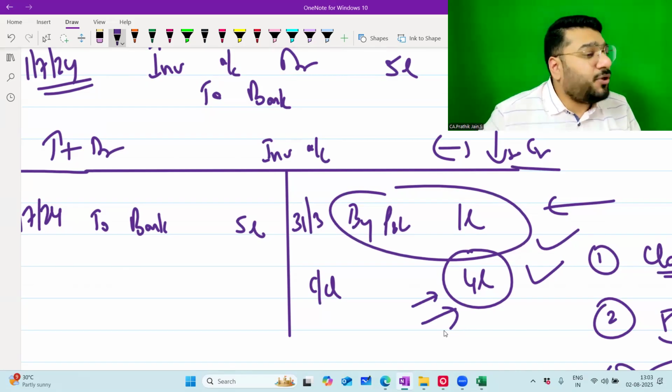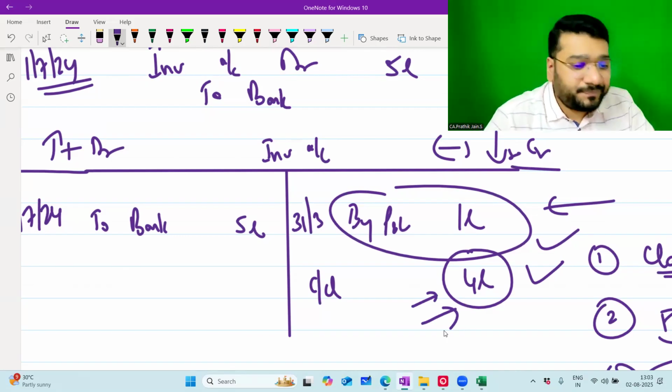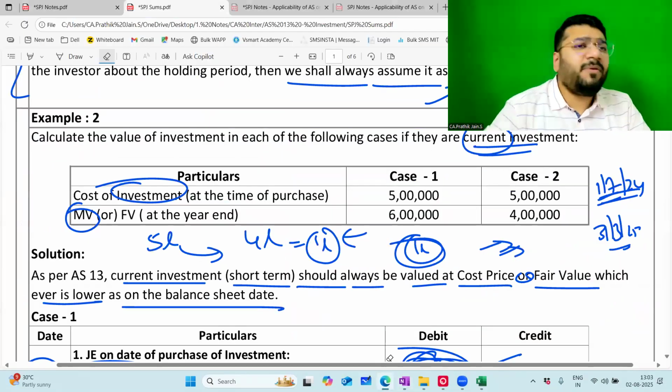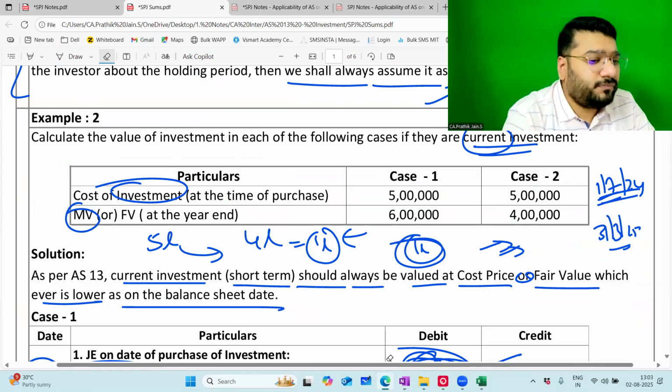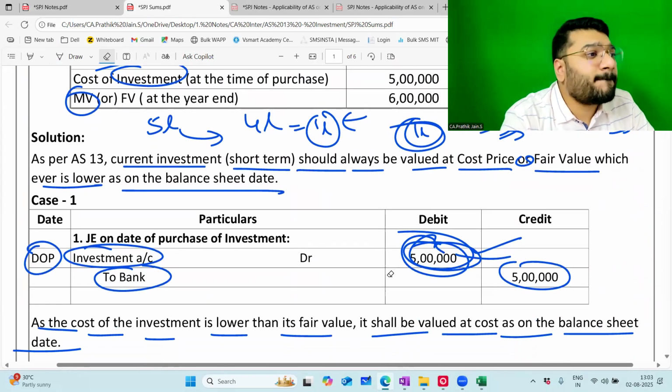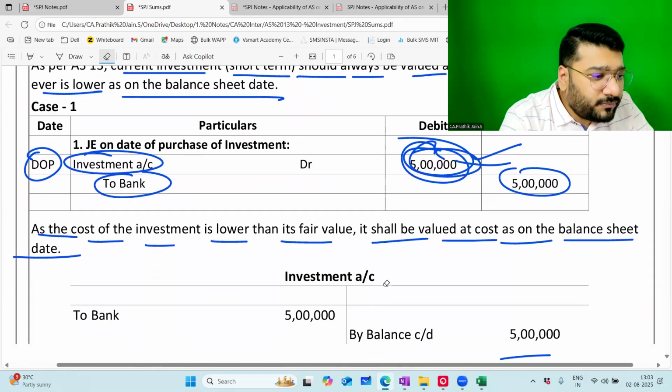Not okay? Anything which you're not able to digest or any difficulty you're facing, please feel free to ask. Prudence concept everybody should know. Same thing we did in AS 2 also. Directly loss you can book. Provision not required. Provision is required for non-current long-term asset. What is it? I'll tell you.